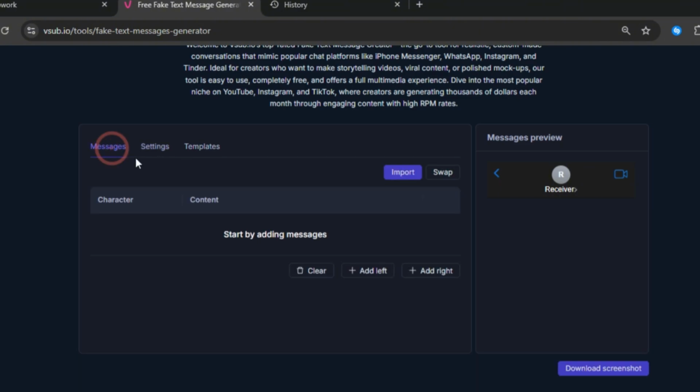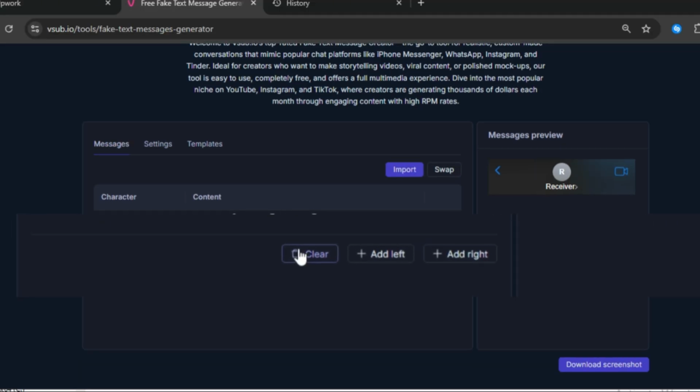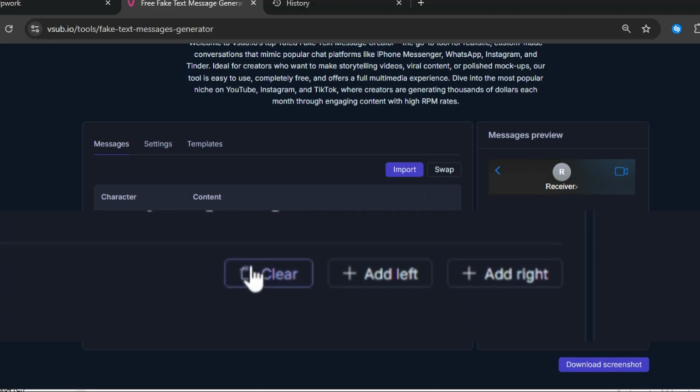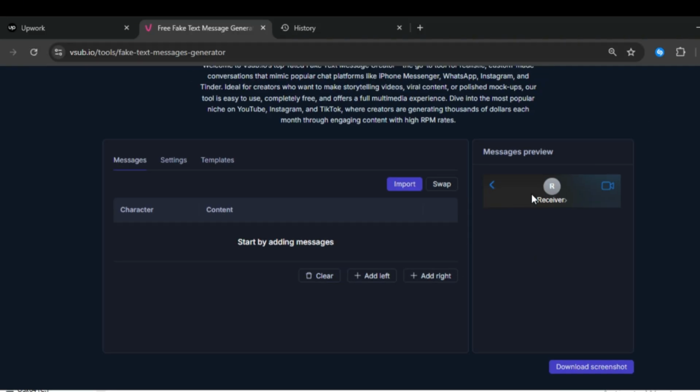Next, go to the message section, and you'll see 3 buttons. 1. Clear. This deletes the entire conversation. 2. Add left. This adds a message from the left for receiving messages. 3. Add right. This adds a message from the right for sending messages. The clear button is for deleting any messages you've added, while the add left button is used when you want to add a received message. The add right button is used when you want to add a sent message.